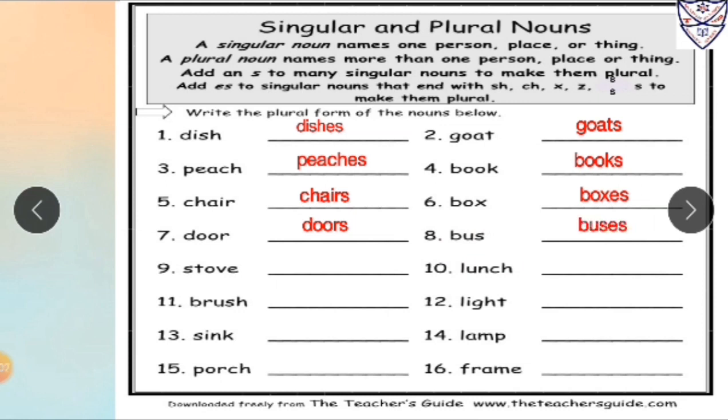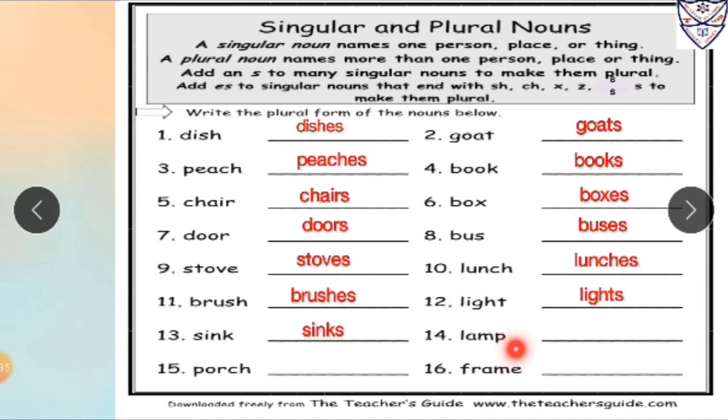Number 9, stove, which is in singular form, its plural form will be stoves. Number 10, lunch, which is in singular form, its plural form will be lunches. Number 11, brush, which is in singular form, its plural form will be brushes. Number 12, light, which is in singular form, its plural form will be lights. Number 13, sink, which is in singular form, its plural form will be sinks.